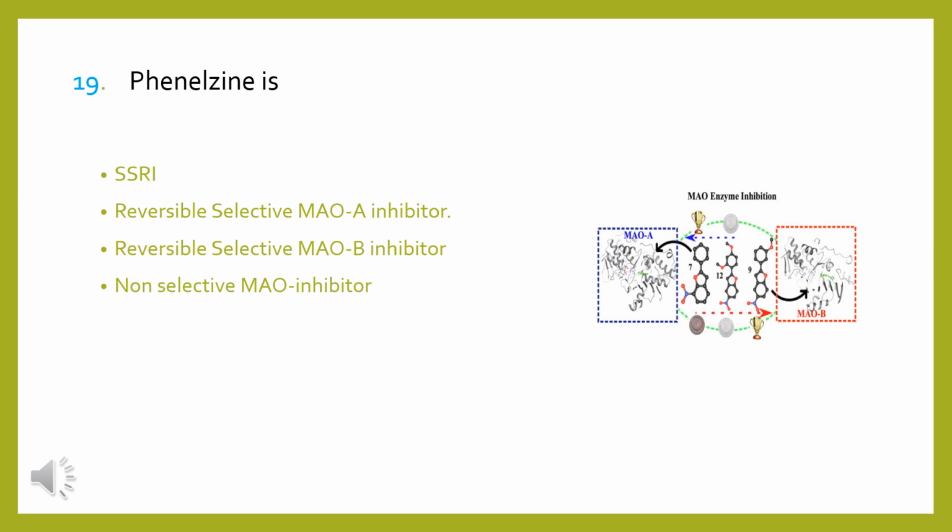It inhibits both enzymes, monoamine oxidase A and B, thereby causing a significant rise in monoamines, and because of that there are chances of hypertensive crisis and serotonin syndrome. So that's why it's not preferred. So it's a non-selective monoamine oxidase inhibitor.